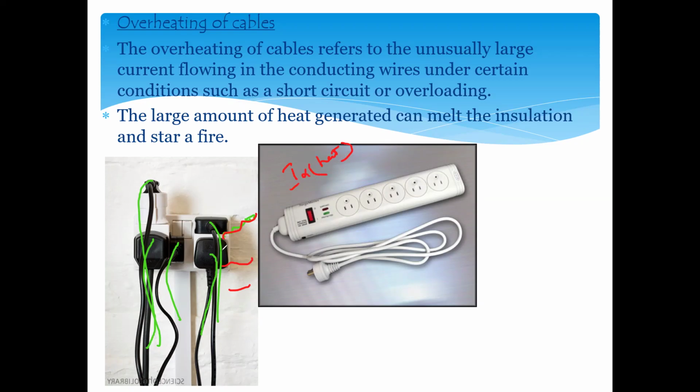As a result of this heat energy, it might melt the socket. When it melts the socket, the live wire may touch the neutral wire and produce a short circuit. A short circuit means the live wire and the neutral wire combine with each other. And when they combine with each other, it produces a spark or it may start a fire.